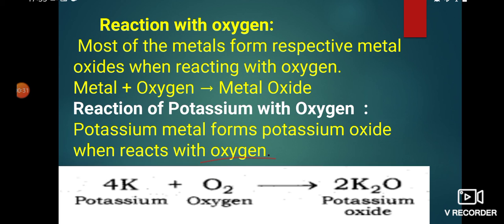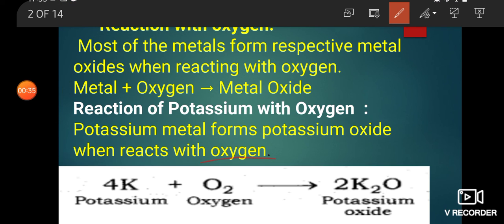Reaction with oxygen. Most of the metals form respective metal oxides when reacting with oxygen. Means when metal reacts with oxygen, it forms metal oxide. Here is the reaction of potassium with oxygen.